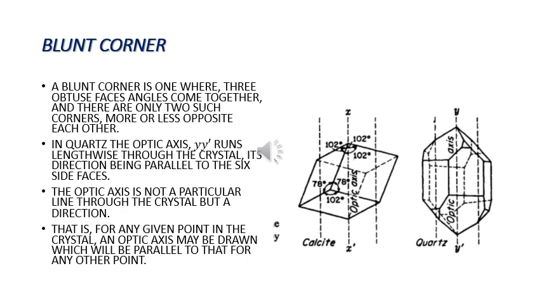In quartz, the optic axis Y prime runs lengthwise through the crystal, its direction being parallel to the 6 side faces. The optic axis is not a particular line through the crystal, but a direction. That is, for any given point in the crystal, an optic axis may be drawn which will be parallel to that for any other point.